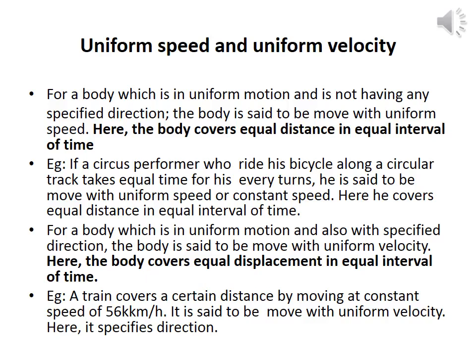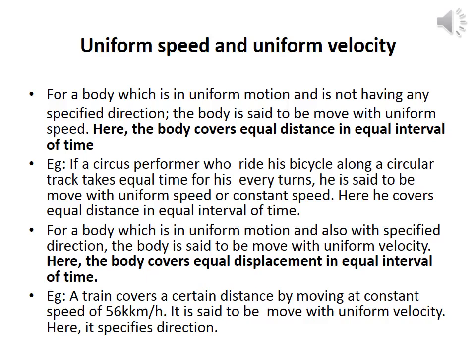For a body which is in uniform motion and is not having any specified direction, the body is said to be moved with the uniform speed. Example, if a circus performer who rides his bicycle along a circular track takes equal time for his every turn, he is said to be moved with the uniform speed or constant speed. Here he covers equal distances in equal intervals of time.